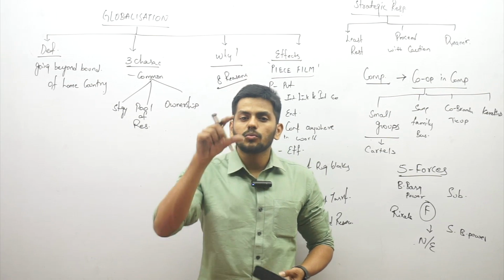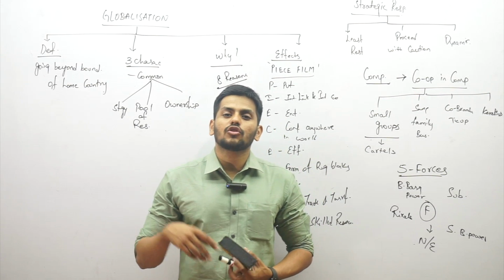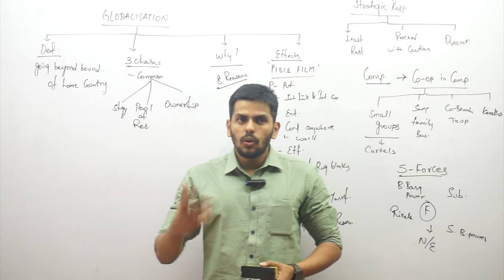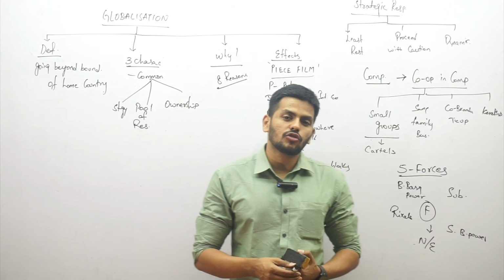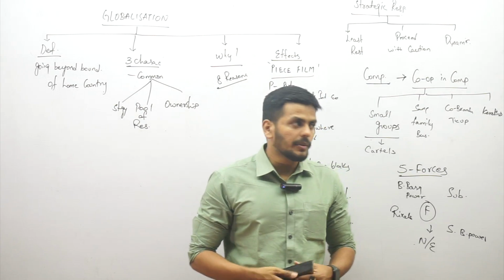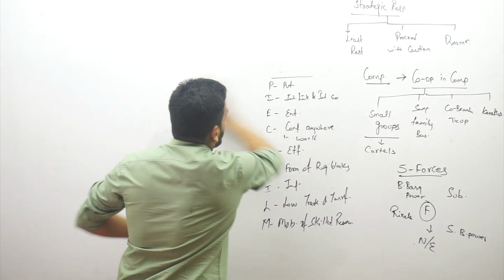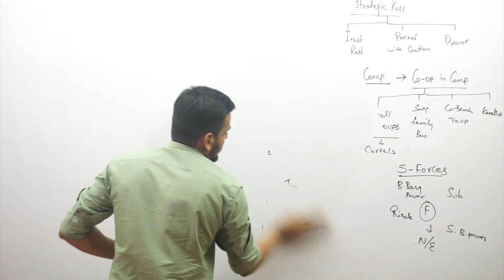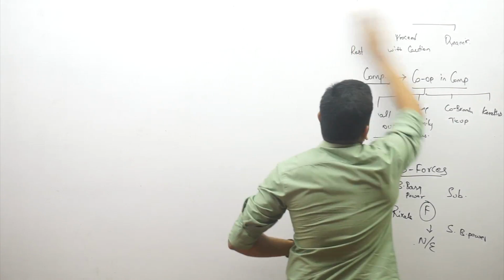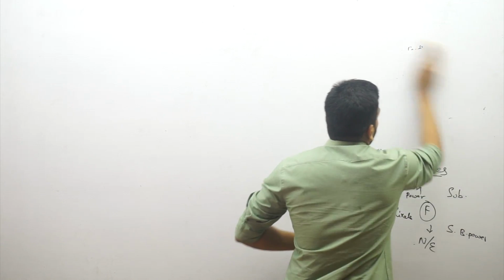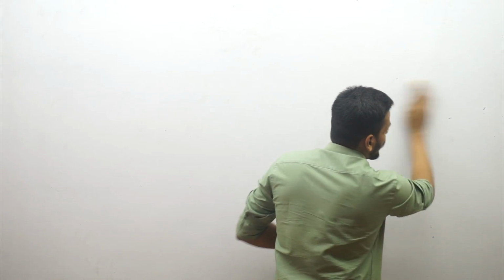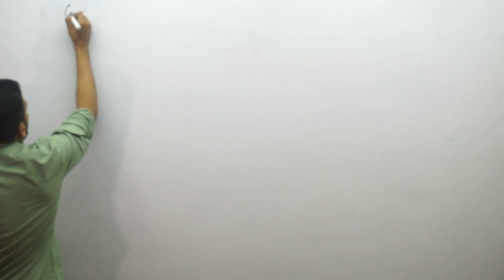Then we have one small and important concept called corporate strategy. What is corporate strategy? Corporate strategy is the growth design of the firm, and it covers 5 things. Let me quickly help you with corporate strategy. That could be a question in the exam. What does corporate strategy ensure? Corporate strategy ensures growth of the firm. We have 5 points to cover.